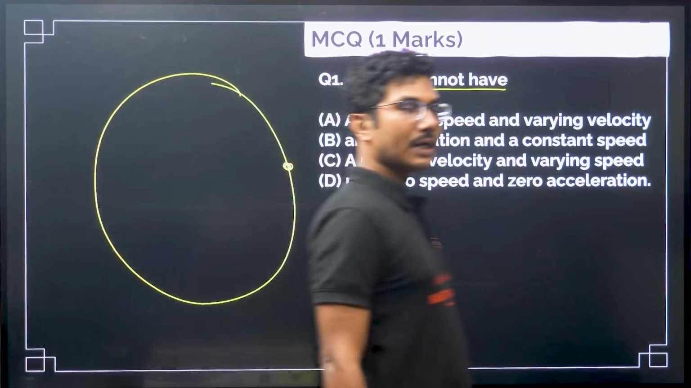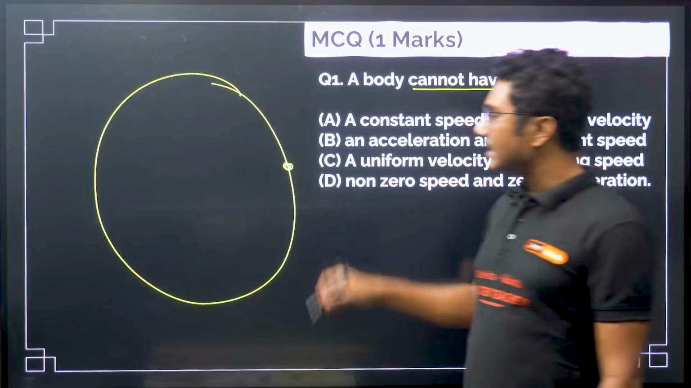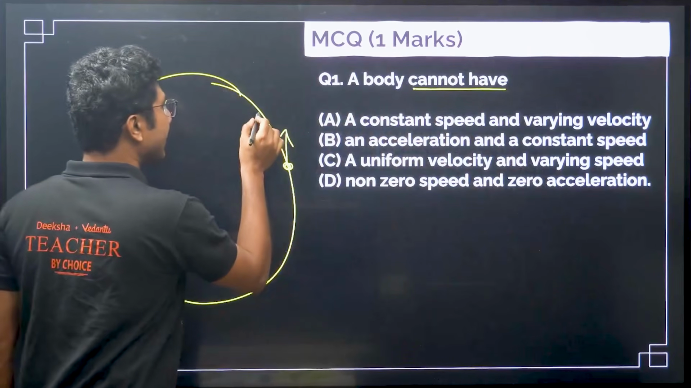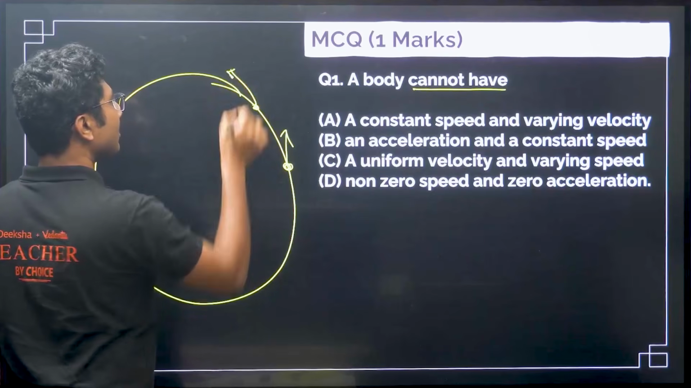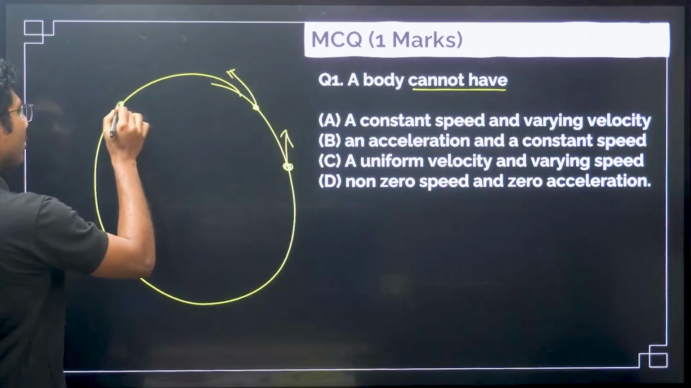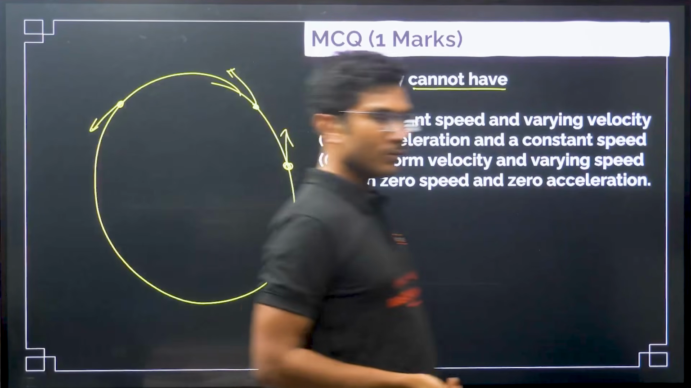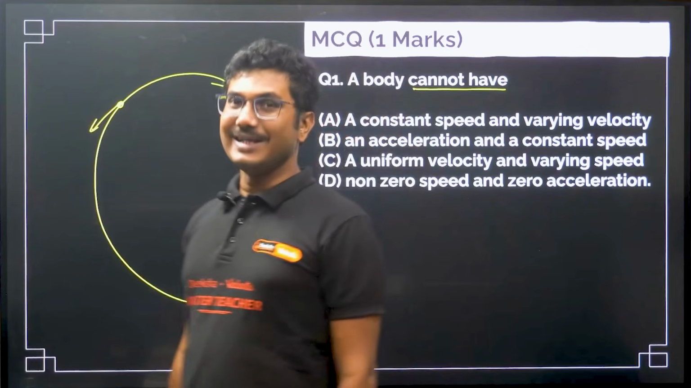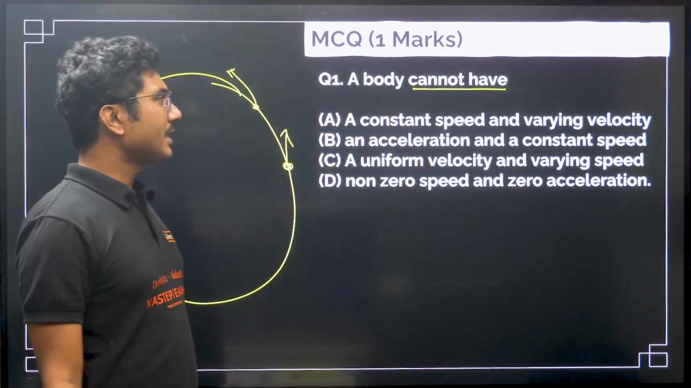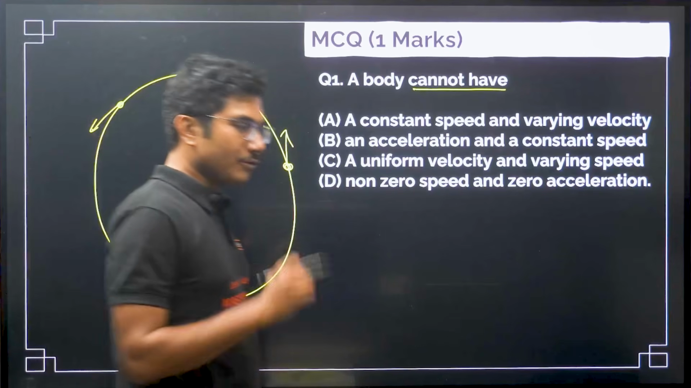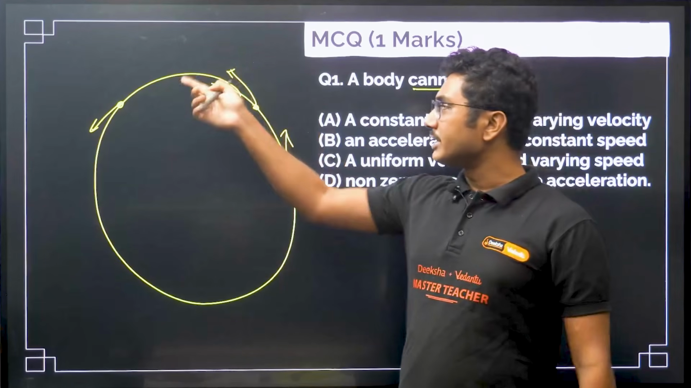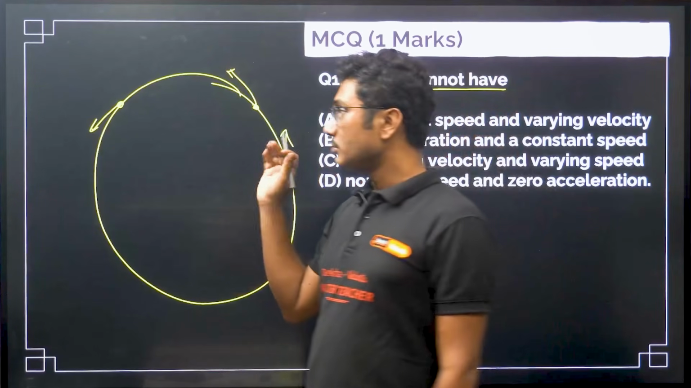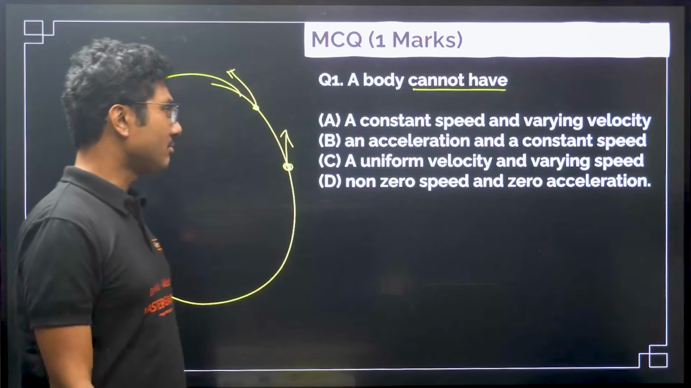Speed does not require any direction, but at each and every point its direction will change. So direction changes means even if the speed is constant, the velocity will be changing because direction is changing. Uniform circular motion is an example where velocity is changing but speed is constant. Acceleration and a constant speed: again, uniform circular motion. Because the velocity is changing, it has a centripetal acceleration, but the speed is constant. This is also possible in uniform circular motion.